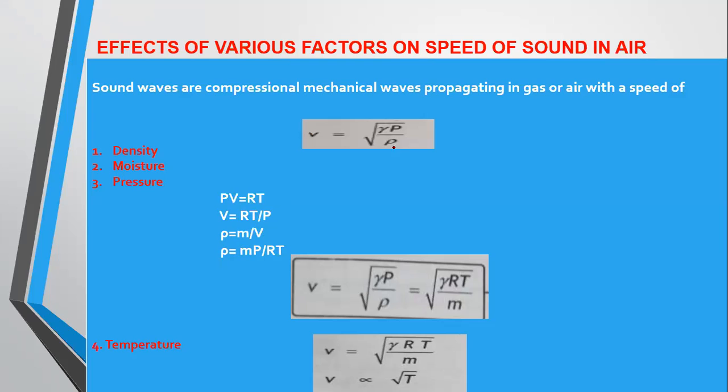In place of rho, when we put this in the equation, we get V is equal to the square root of gamma P over rho.